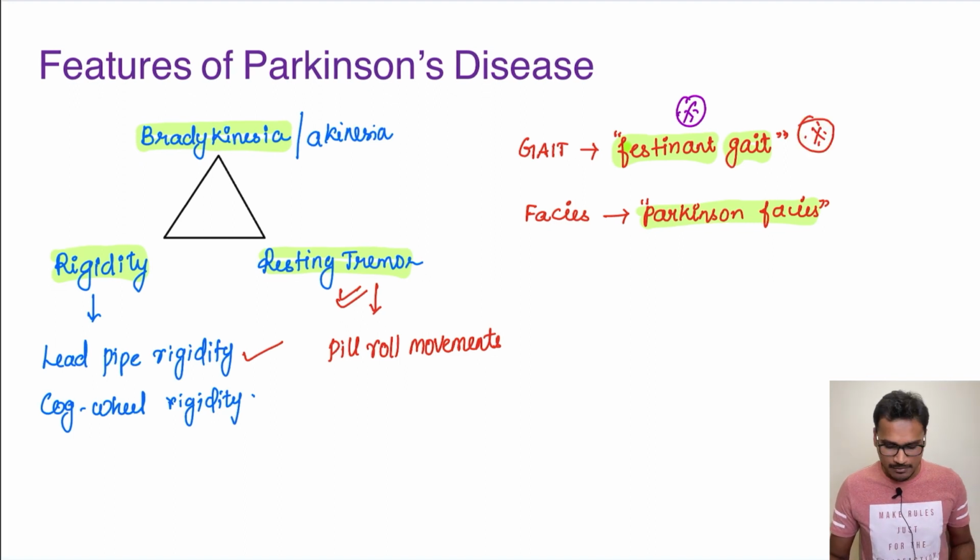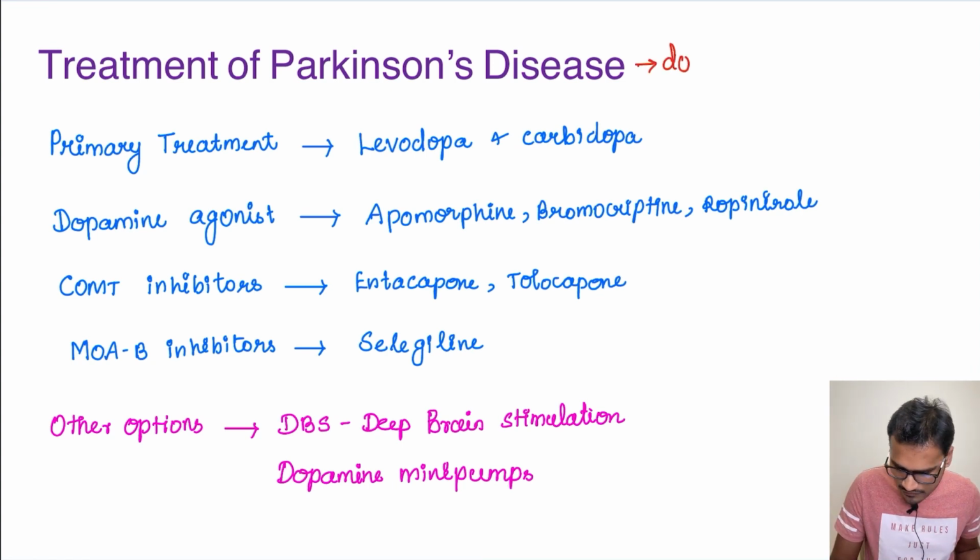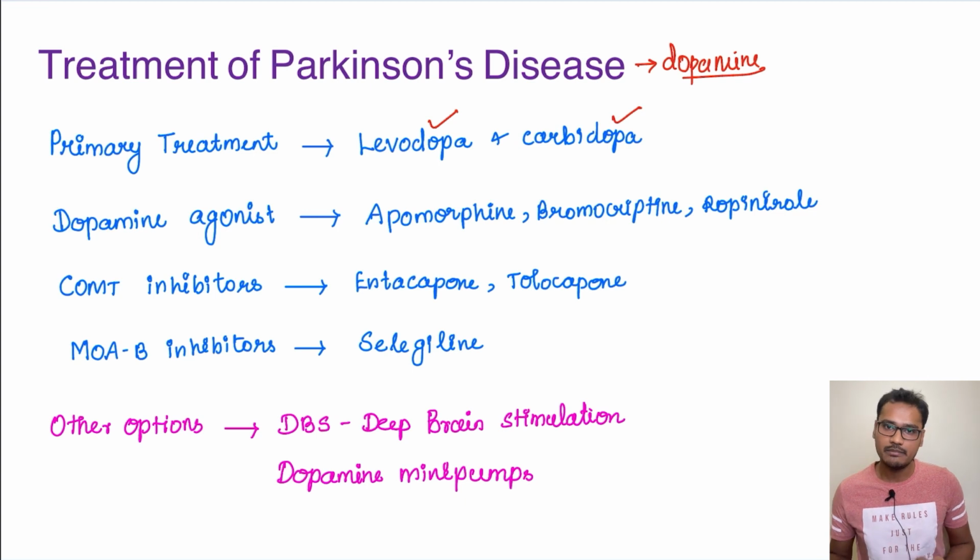Now coming to the treatment part of Parkinson's disease. So what is the problem in Parkinson's disease? The problem is with the dopamine. So what can we do? We can give dopamine itself in the form of levodopa and carbidopa. This forms the primary treatment.